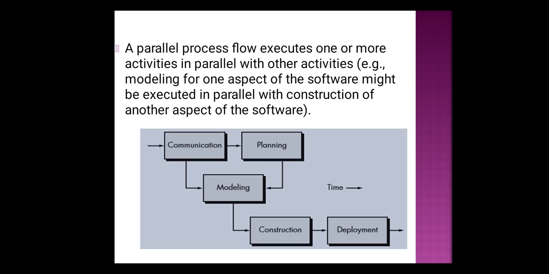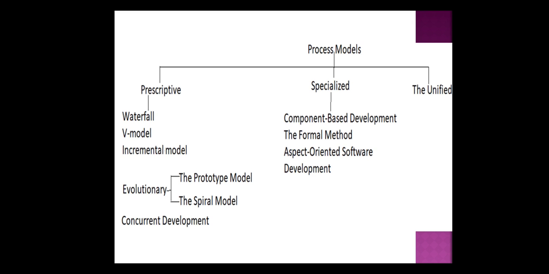Yes. Without completely finishing the modeling activity, you had started the construction also. So here you are performing modeling and construction activity parallelly. The main advantage of this parallel process flow is that it reduces the time. So here it executes one or more activities in parallel with other activities. That's all about the categories, that is, the different types of process flows.